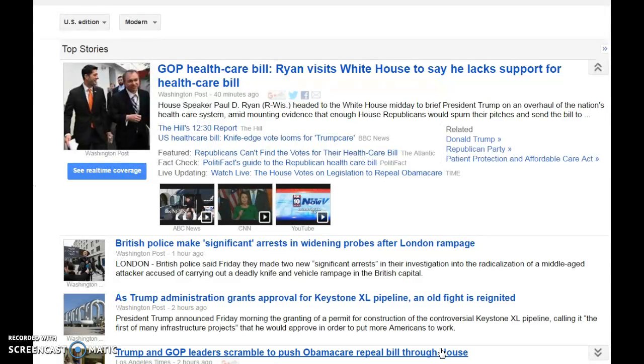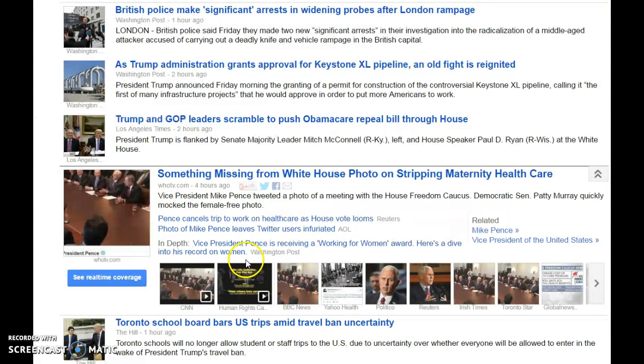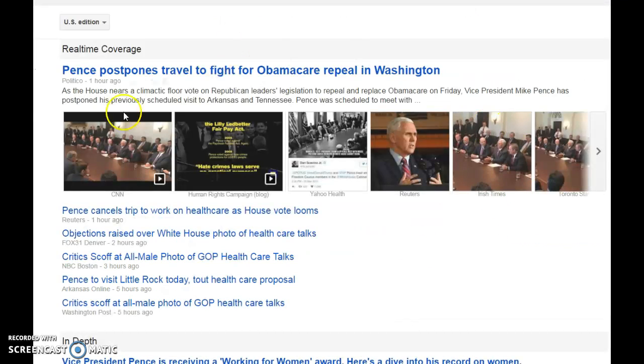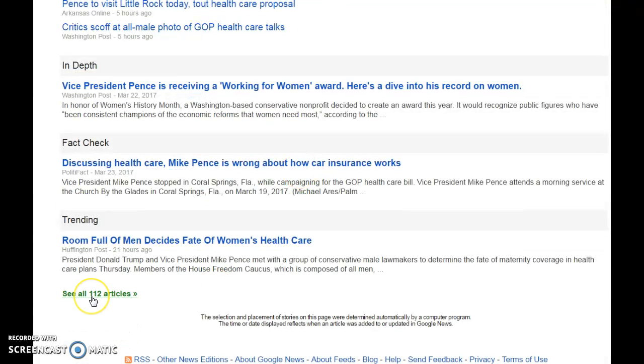So again, as you're using Google News, the really important thing to remember is that if it's one of these stories, any of these stories, you can use the drop-down menu. It's going to give you some different articles. Then you can also use real-time coverage so that you get more articles to look at. And you can see here there's 112 articles. You could just open all of those up.